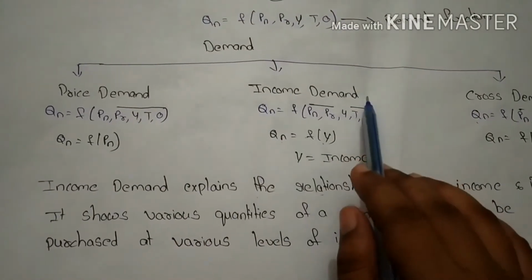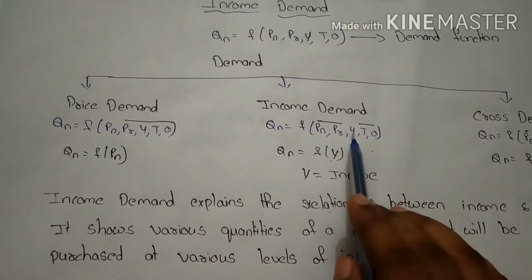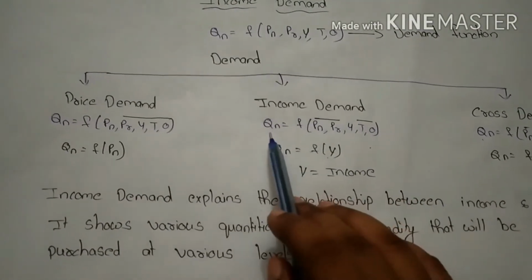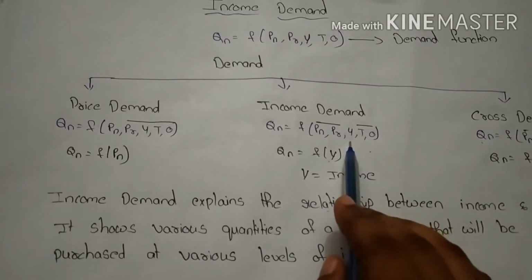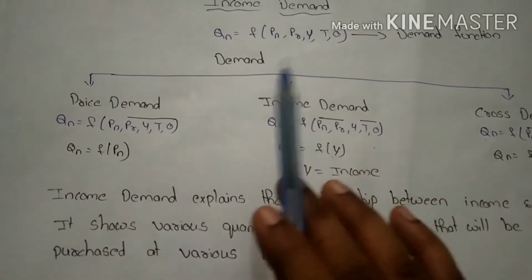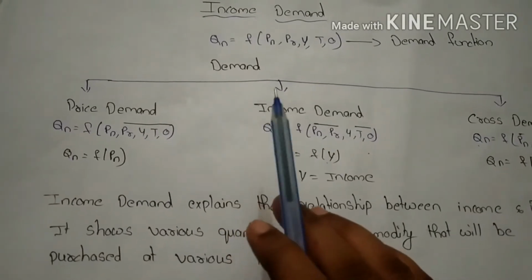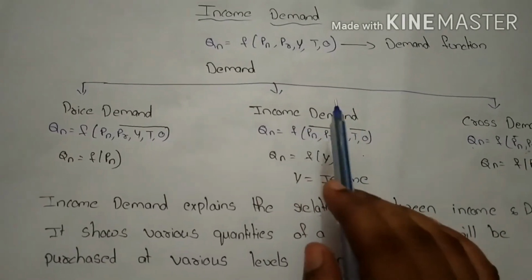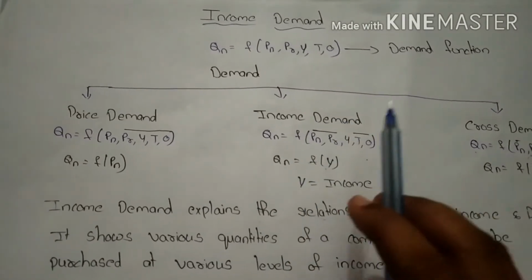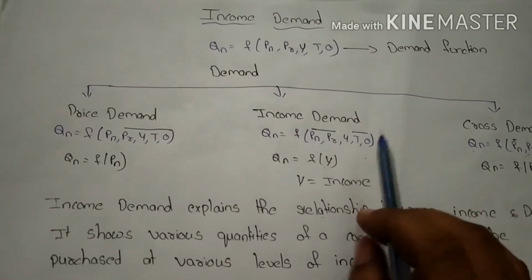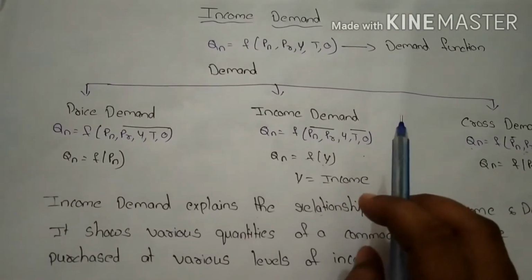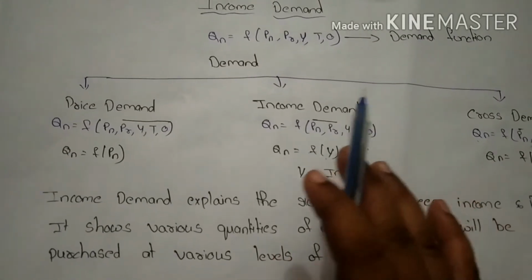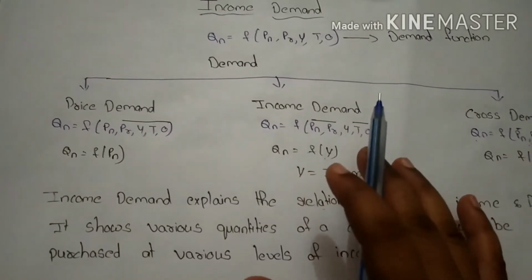Next, coming to the income demand. Here also, except the income, all the determinants should be constant. Only the demand and income should be taken. Because when we ascertain the demand of a commodity, sometimes we consider price, income, taste and preference, or other factors, or related commodities. It depends upon the situation, market conditions, people, commodities, and taste and preference. So, the demand calculations should not be the same. It will change according to the situation.